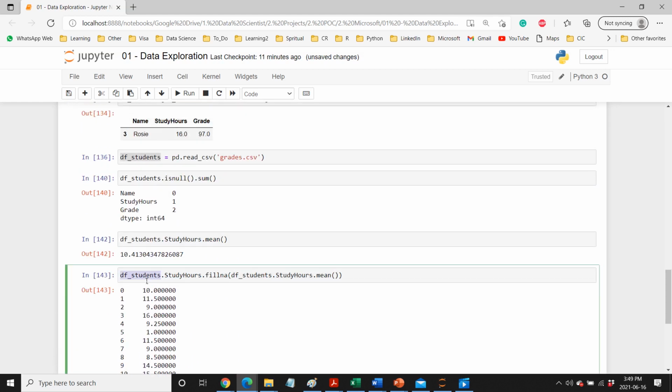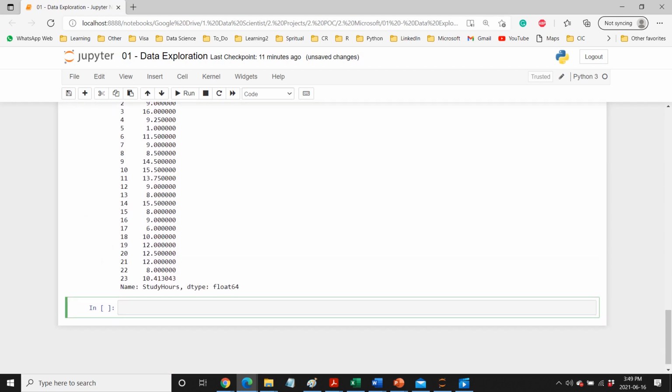So that's one way. Or if for some reason you want to drop those missing values, then you can also do that. For example, the second column which we had also has missing values, right? So in that case, what we can do is df students dot drop. So it is saying that, okay, find those NAs and drop those NAs, and we are saying that axis is equal to 0.